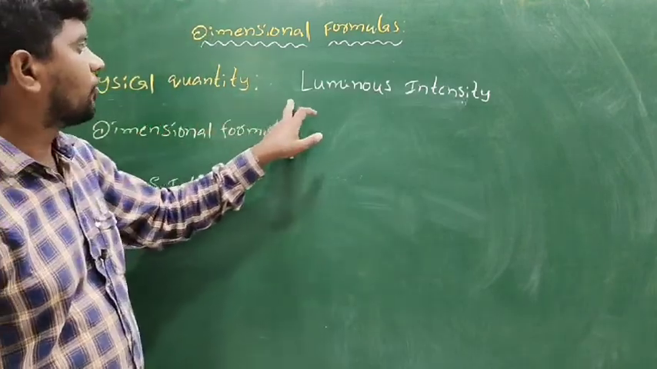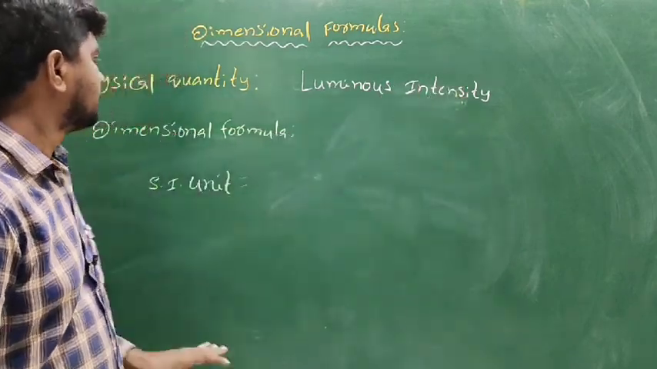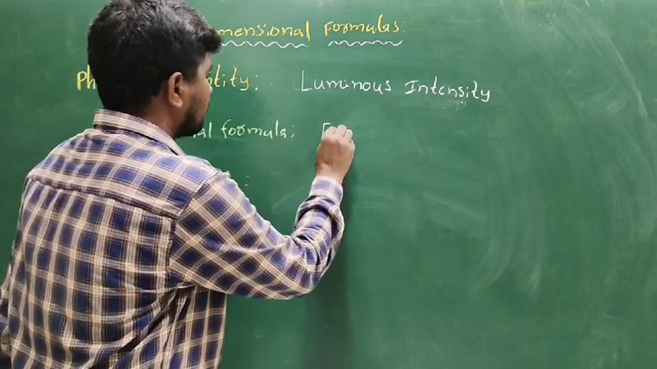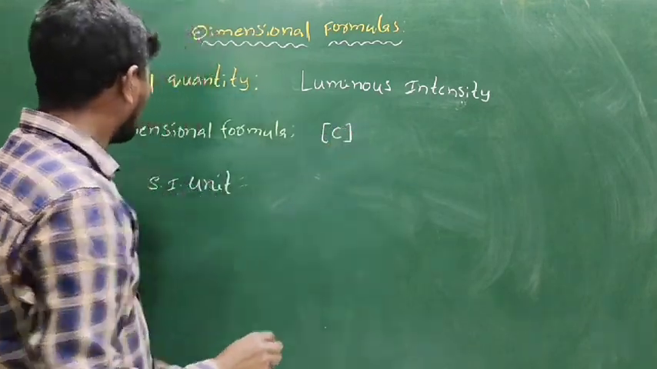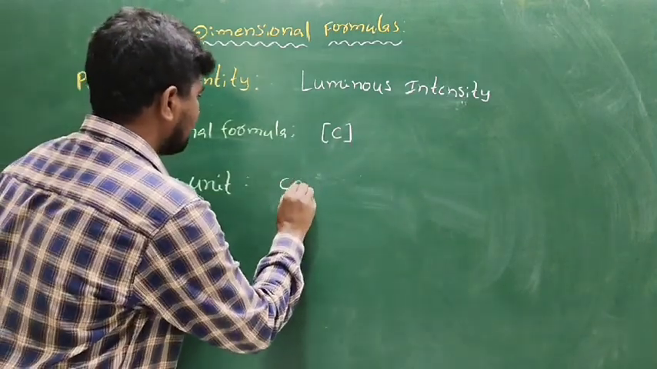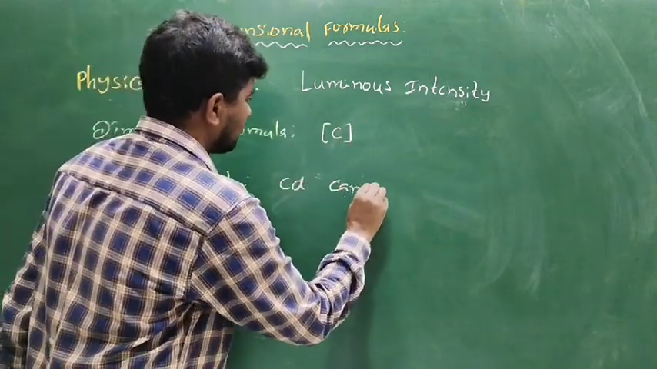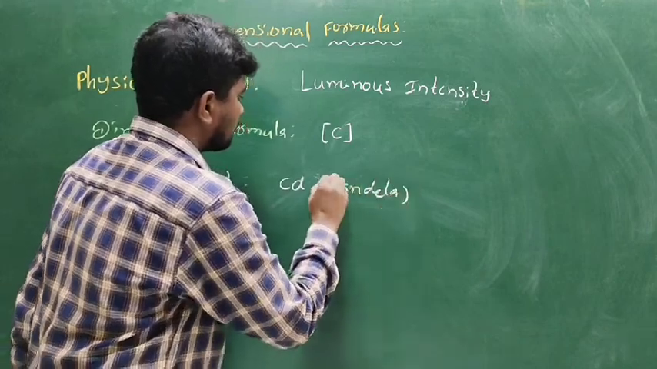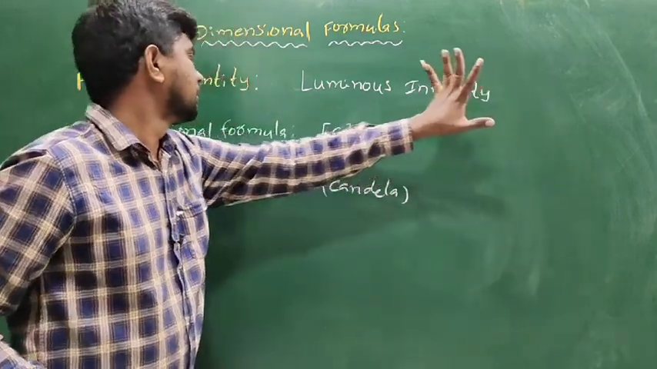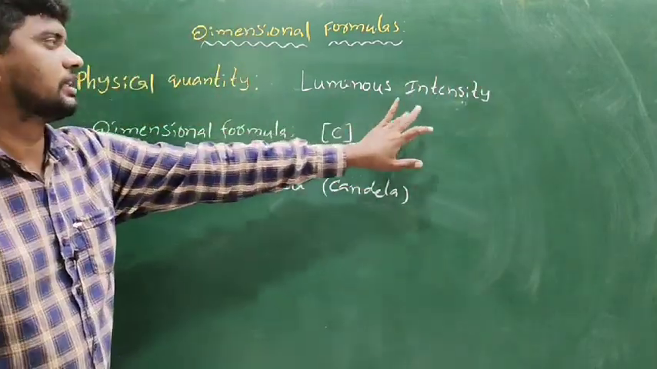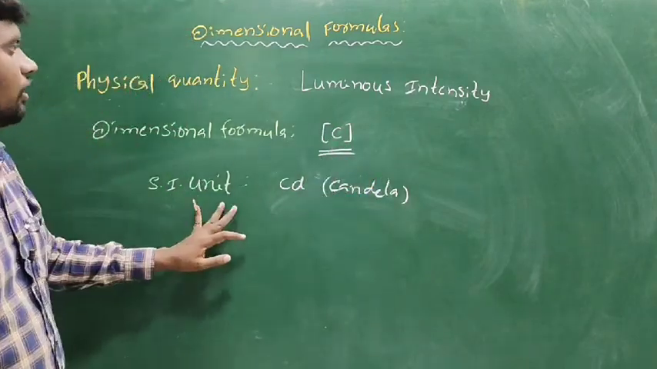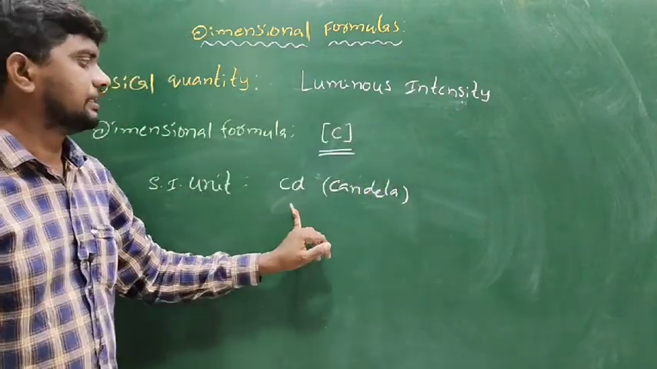The physical quantity of luminous intensity. The dimension formula of luminous intensity is the square bracket of C, and the SI unit of luminous intensity is candela, CD.